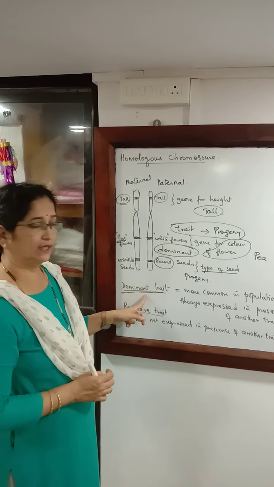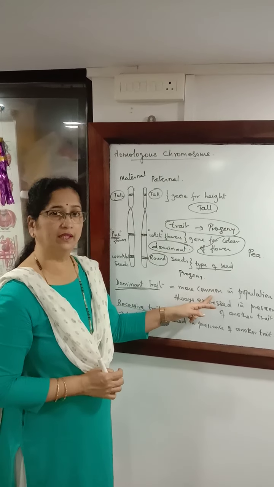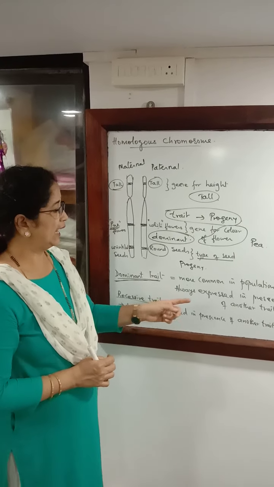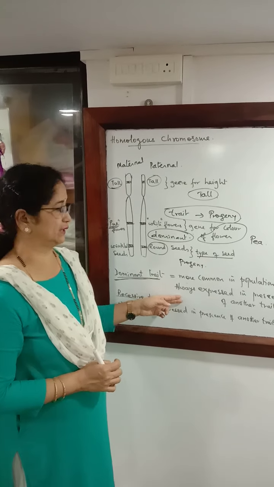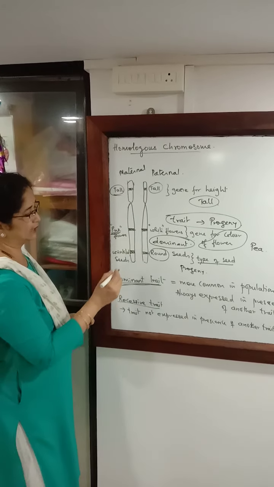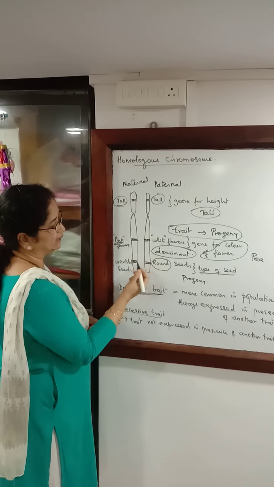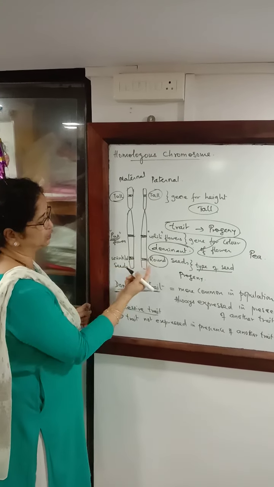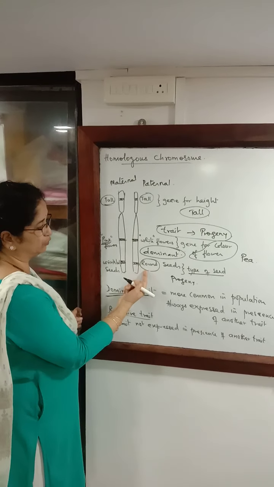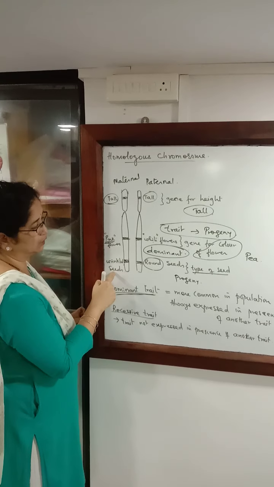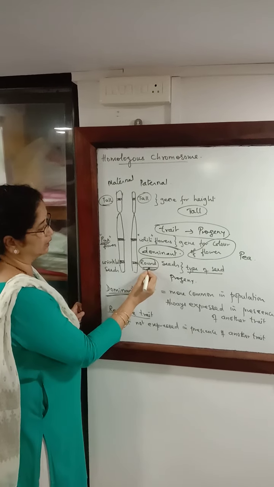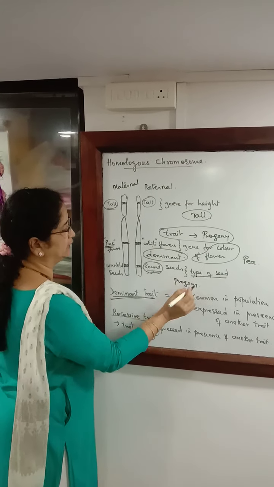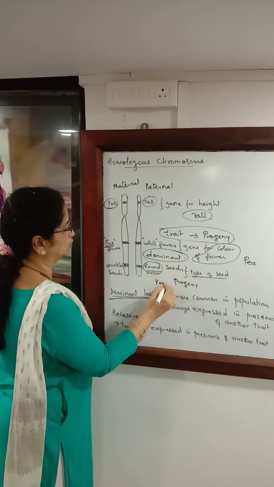I have told you that dominant traits are common in a population, and since they are present, they will always be expressed. What I mean to say by that is, here we have said that the information is different on the genes. On one gene it is for round, on the other gene it is wrinkled. So since the round, which is the dominant trait, is present, the type of seed in the progeny will be round.